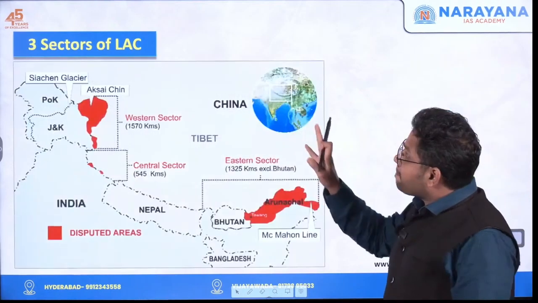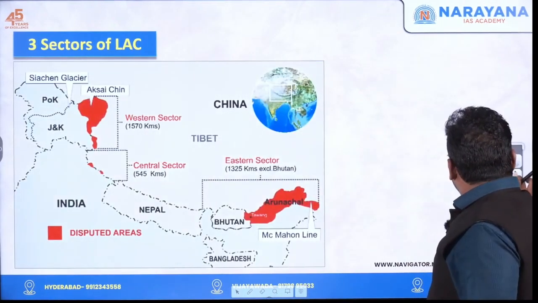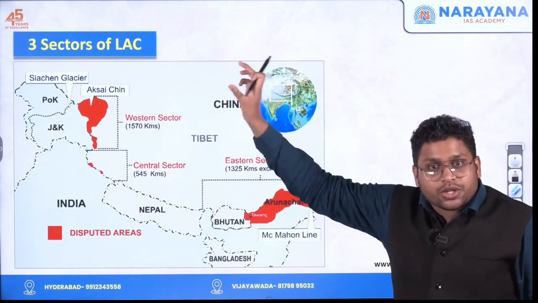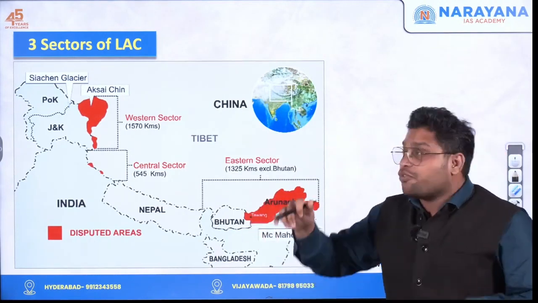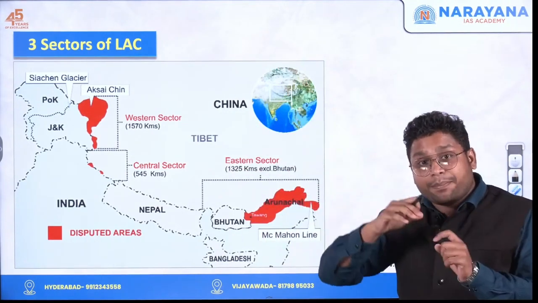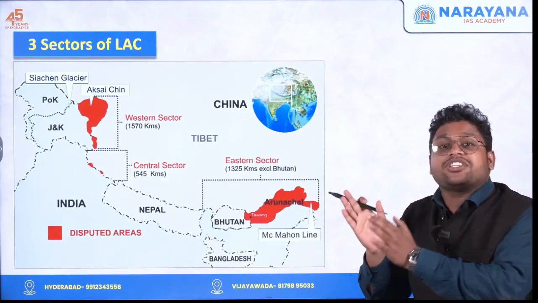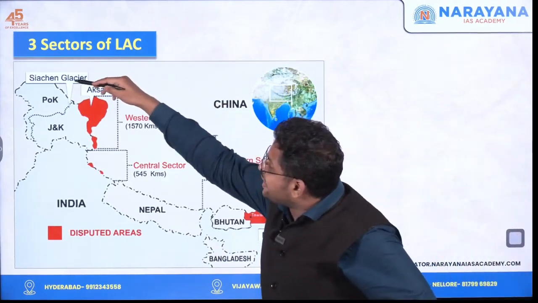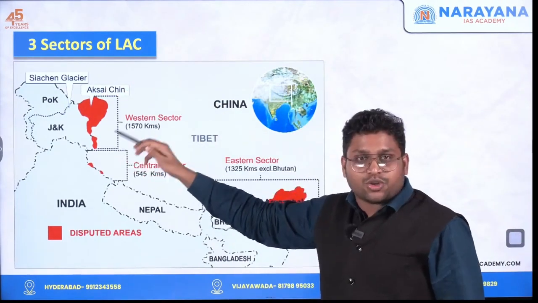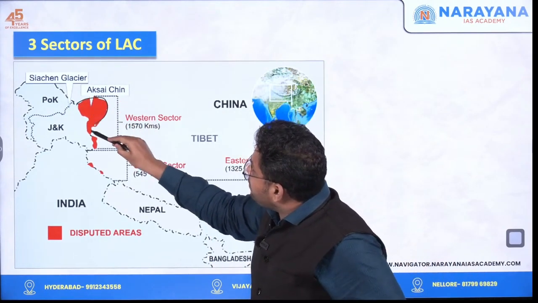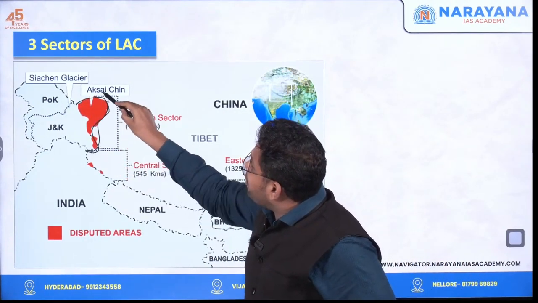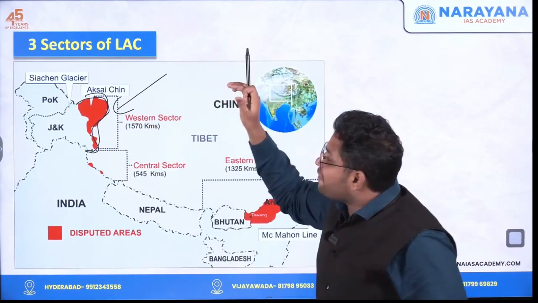Now, when we talk about line of actual control, we can look at India and China's boundary in three different sectors. The first sector is the western sector. If you look at the Jammu and Kashmir and Ladakh map, whatever region where we have boundary dispute, we call it the western sector.